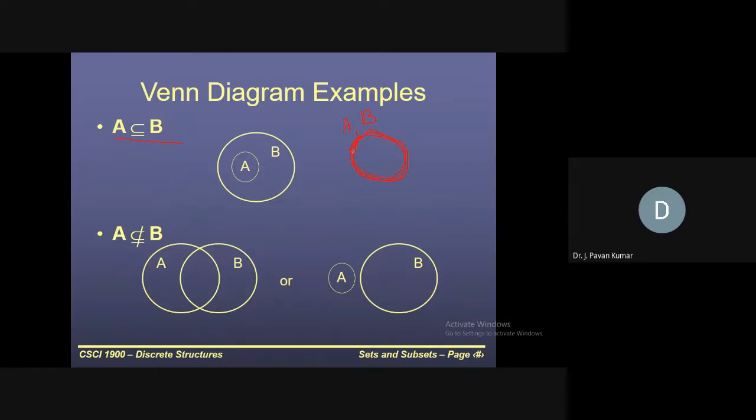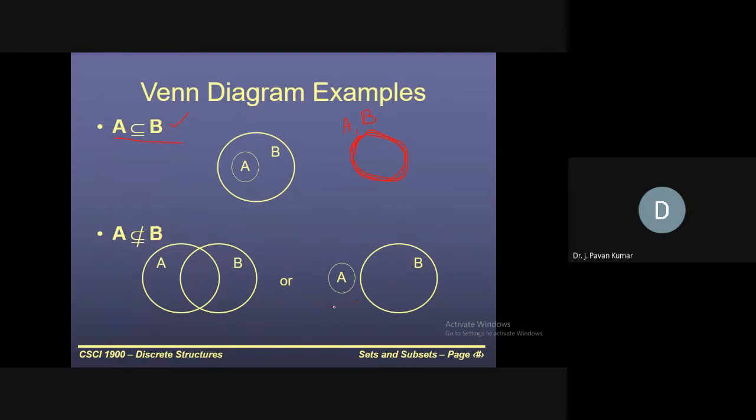A and B are same sets. Then also we can say A is subset or equal to B. Is it fine? Yes, sir. Now consider when we can say A is not subset or equal to B.